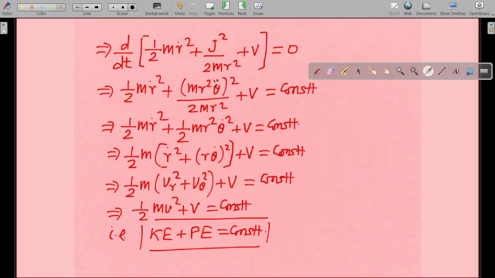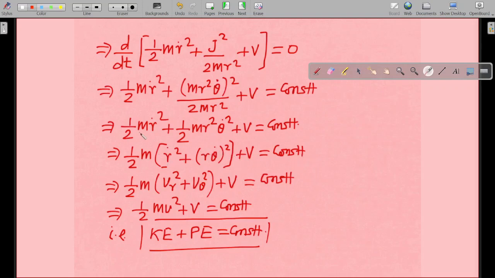So now in the place of J we have substituted m r square theta dot, which we have already derived, that J is equal to m r square theta dot. So we have successfully substituted that, and plus V remains as it is. Then this particular quantity you must expand, m square r to the power 4 theta dot square, then r square and r to the power 4 will yield you r square, m square and m, so one m will be cancelled, so m will be there, 1 by 2 as it is, and theta dot square remains as it is, plus V remains as it is. So half m, r dot square plus r square theta dot square, plus V equal to 0.